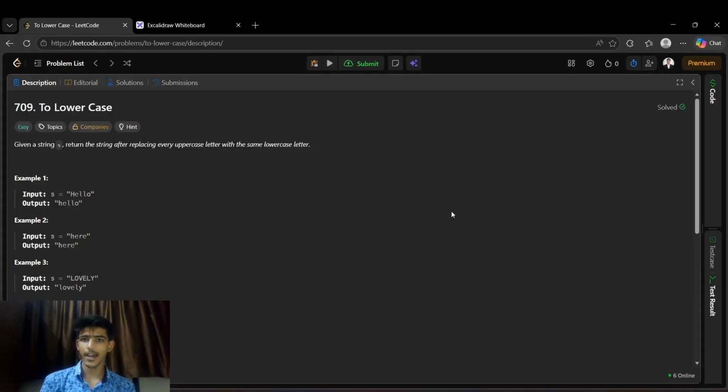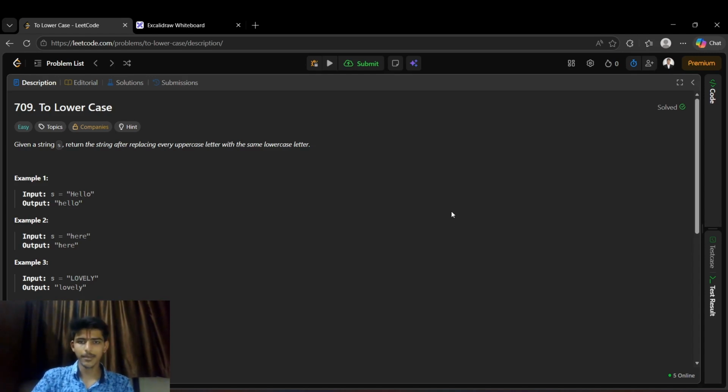What if I give you a string which contains uppercase characters as well as lowercase characters, and your task is very simple: you just need to convert the uppercase characters to lowercase characters. Yes, today we are going to solve this simple problem, 709. To Lower Case.